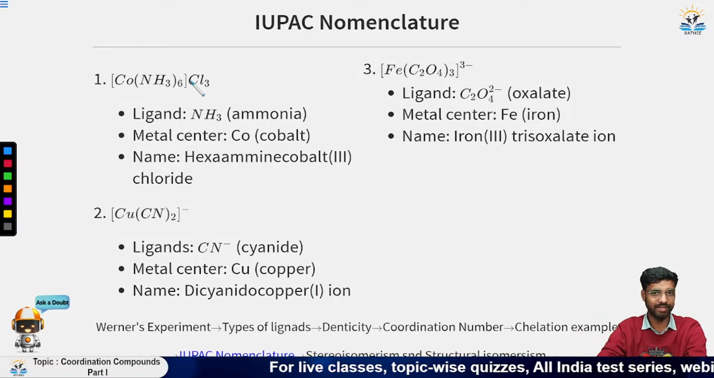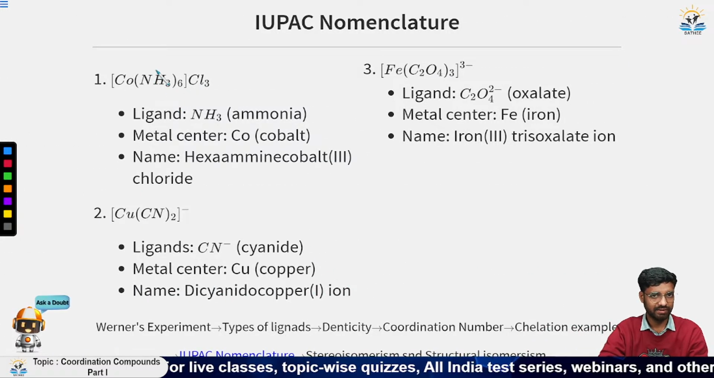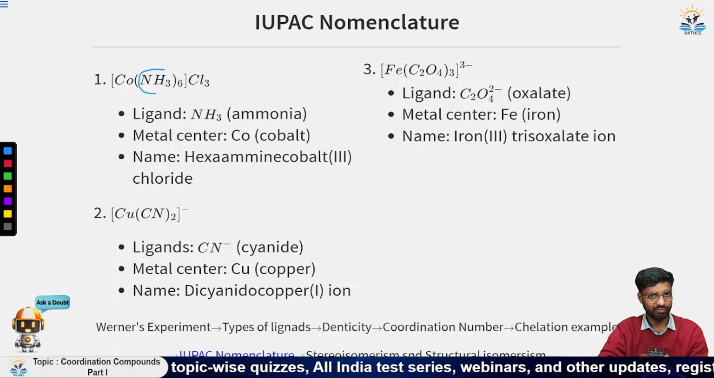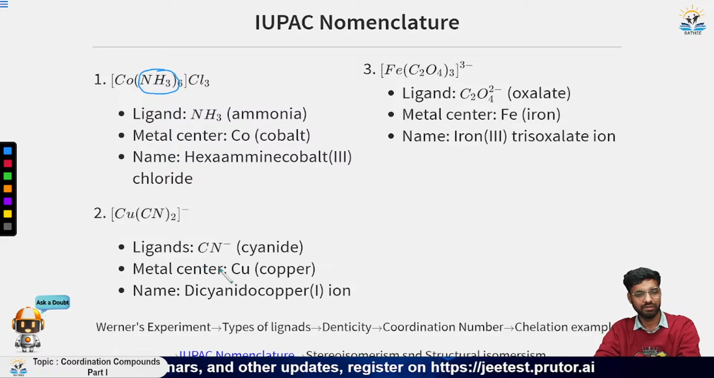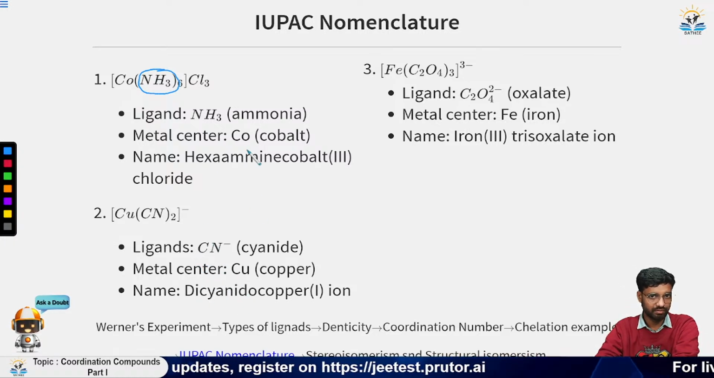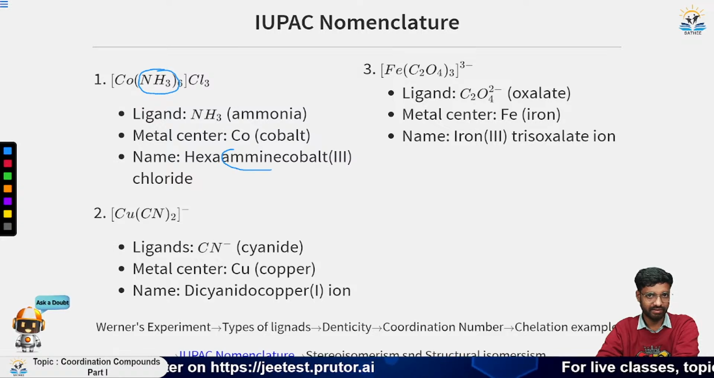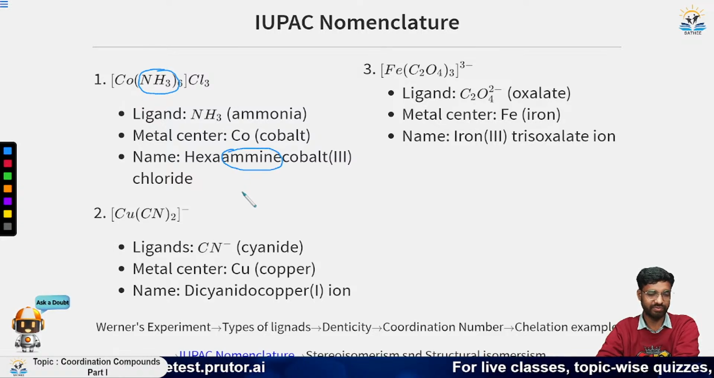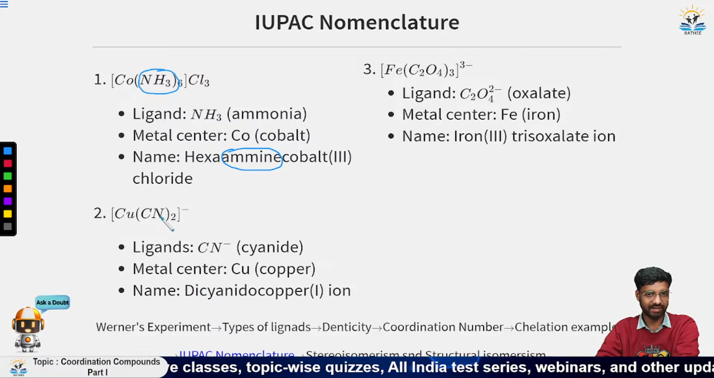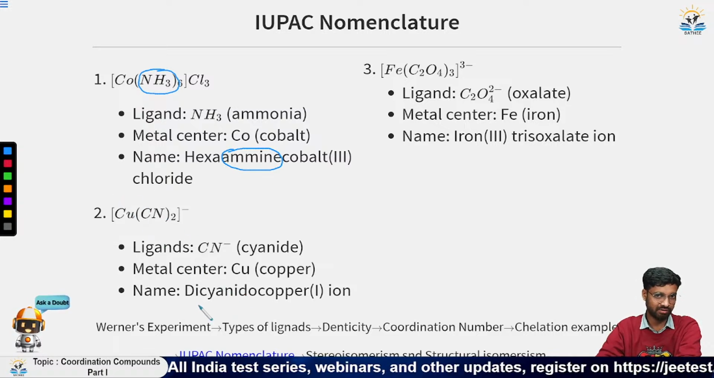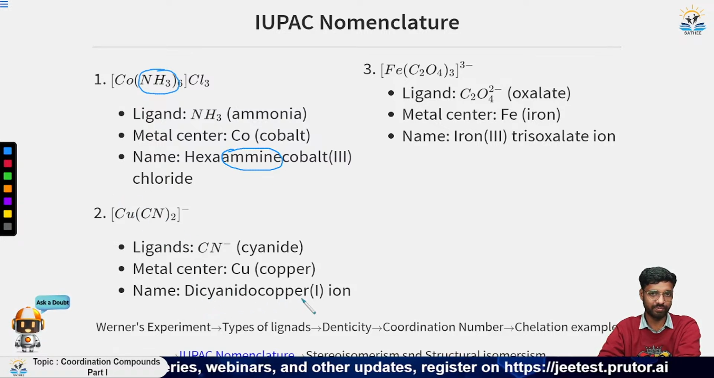So this is the example that we have here. We can see very clearly that we have 6 ammonia. So it will be hexaamine cobalt 3 chloride. Here the amine has no negative charge, so it will be named as it is. Now in the second case we have 2 CN. Since cyanide carries a negative charge, we will keep it as cyanido. Two cyanide ions are present here, so we'll name it as dicyanido copper.